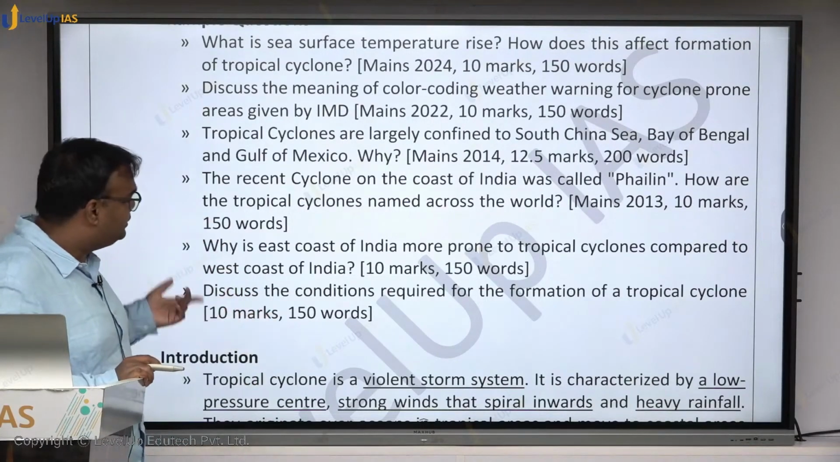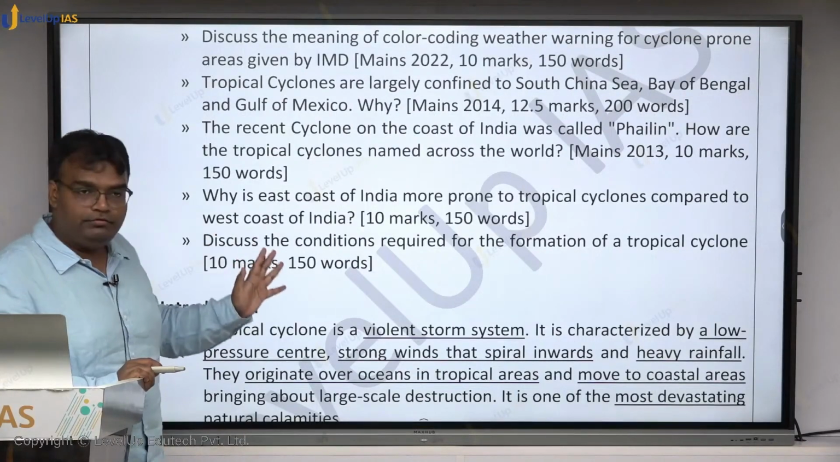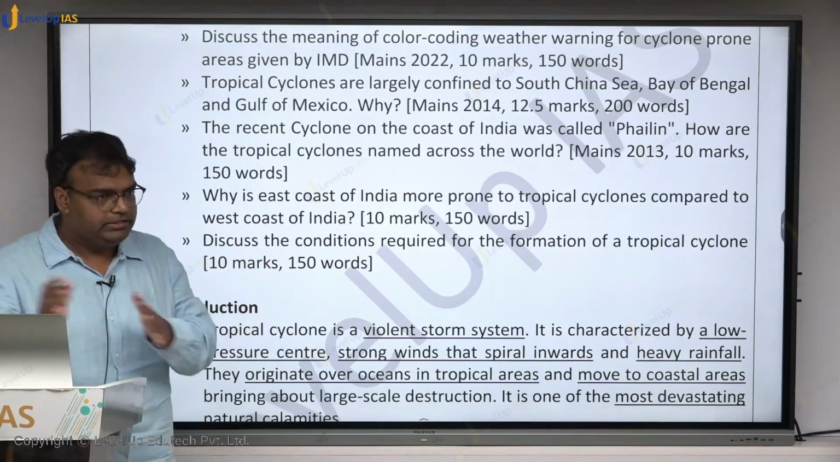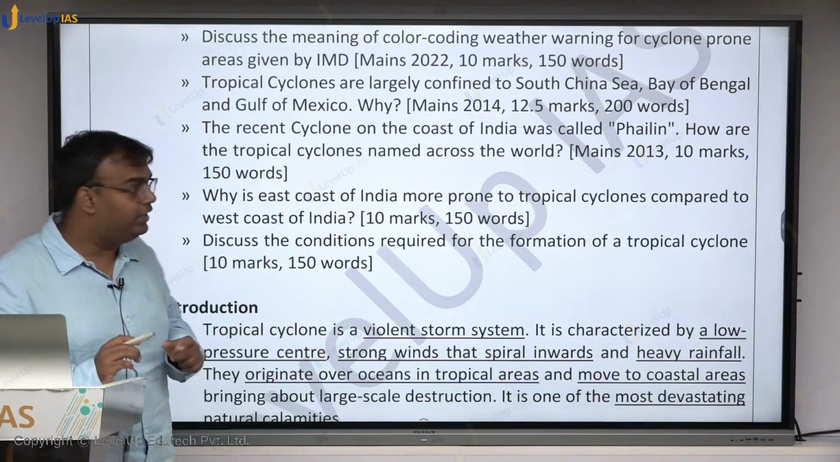I have given some other practice questions also. Why is east coast of India more prone to tropical cyclones compared to west coast of India? That is in general more prone. It is not that cyclones do not come on the west coast. Why is it more prone? We should be able to give those reasons also.